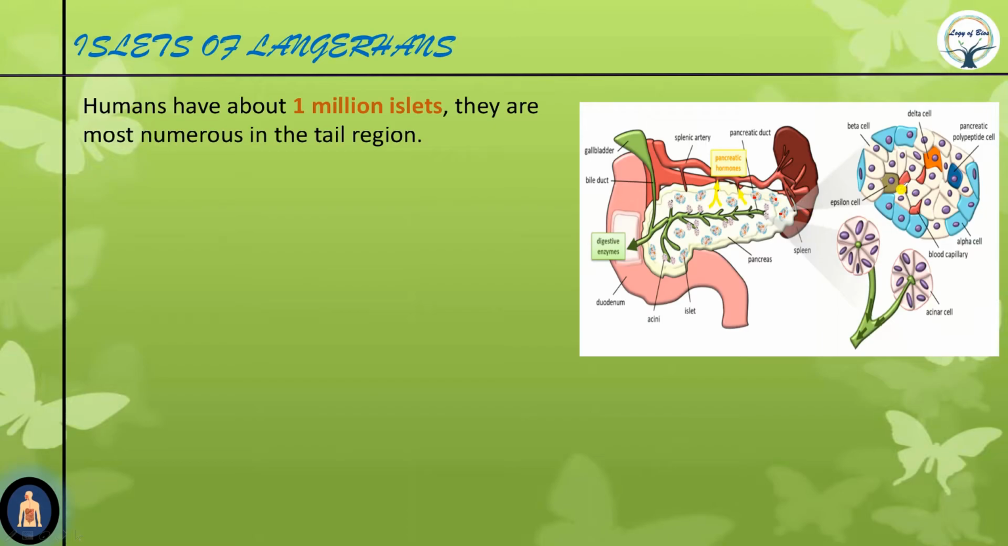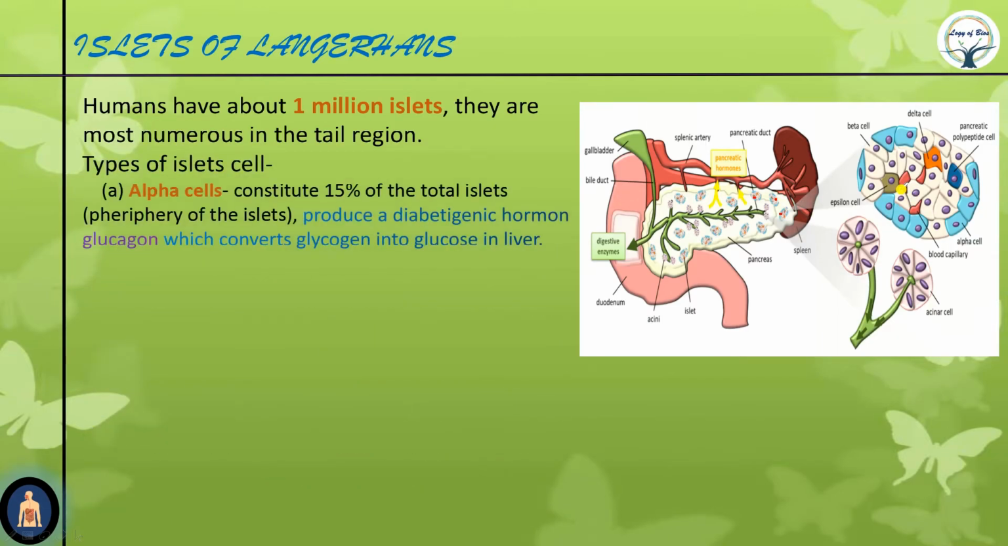So now, types of cells in the endocrine part. First one is alpha cells. See this blue colored cell, they are alpha cells. Alpha cells constitute 15% of the total islet, and they are found near the periphery. Periphery is the sides.